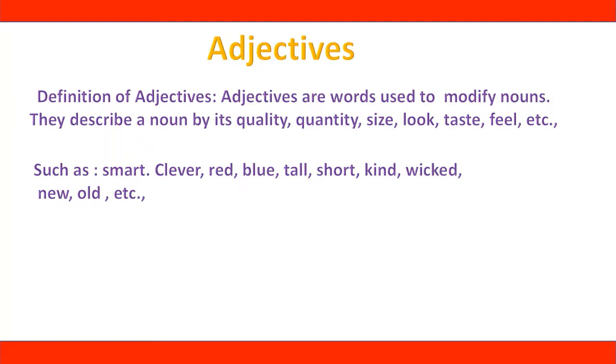So these words are describing words. They are describing some nouns. For example, smart girl, clever boy, red bag, blue sky, tall boy, short boy, kind man, wicked woman, new car, old car, etc.